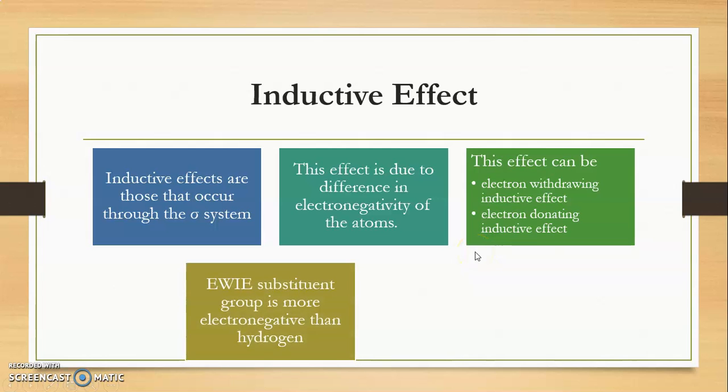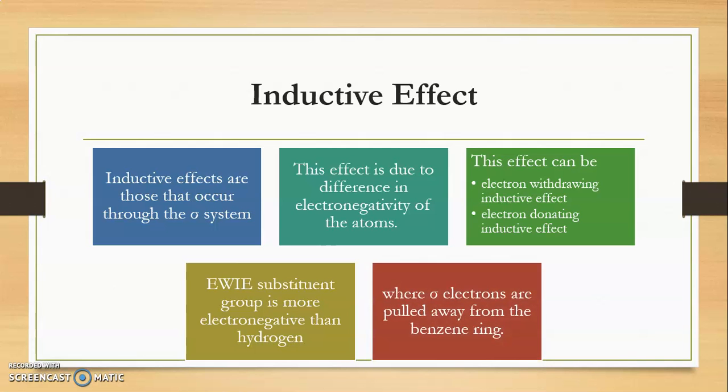The electron withdrawing inductive effect is observed when the substituent group present on the benzene ring is more electronegative than the hydrogen atom, for example nitrogen, oxygen, carbon. If these substitutions are more electronegative than the hydrogen atom, then the electron withdrawing inductive effect is observed,